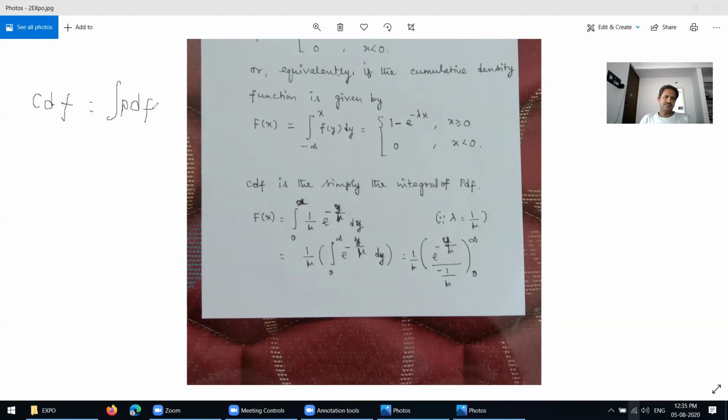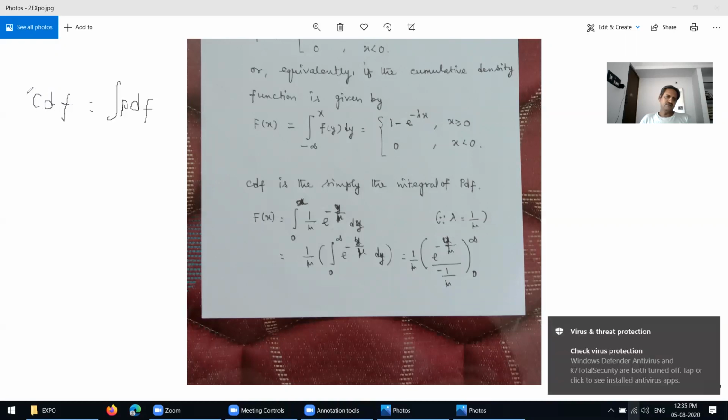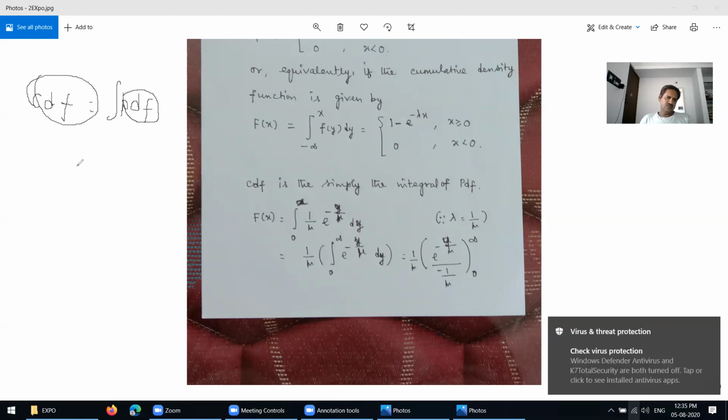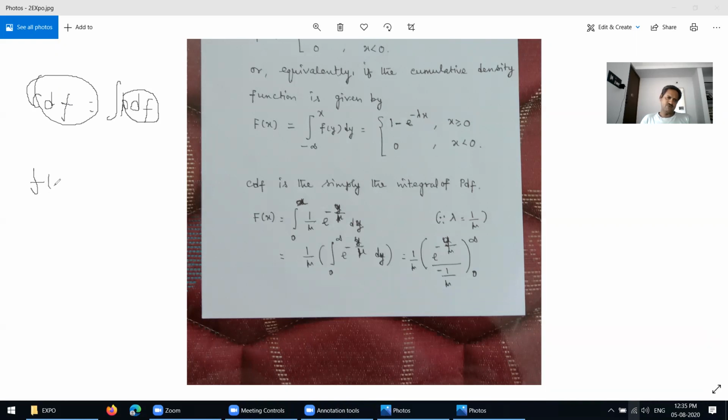This is the formula here. So here you write, already you know that F of x equals the integral of f of x.